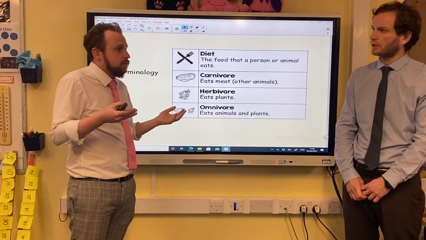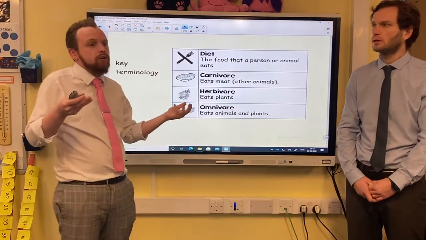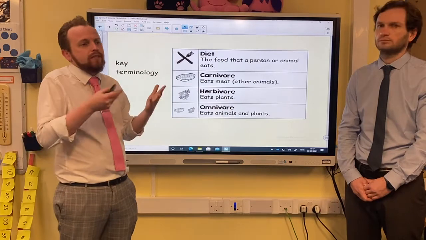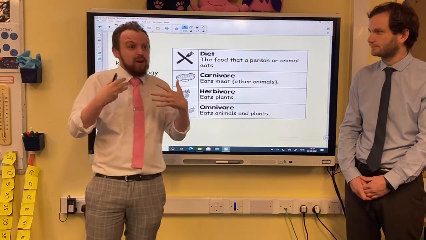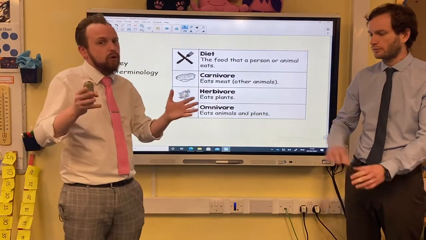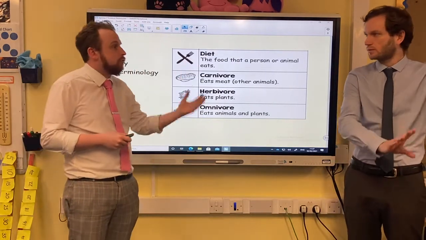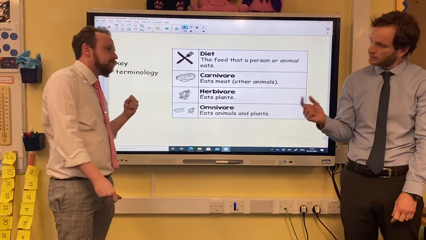Plants could be vegetables, fruits. It doesn't just mean grass. You're absolutely right, very good point, Mr. Fenn. Essentially what it means is not animals. They don't eat animals, all their food is non-animal. They don't eat fish, don't eat any burgers or meat. But they could have the lettuce in the burger.